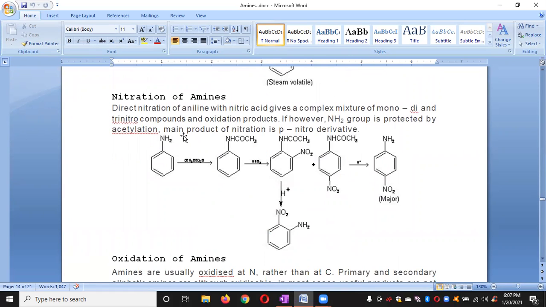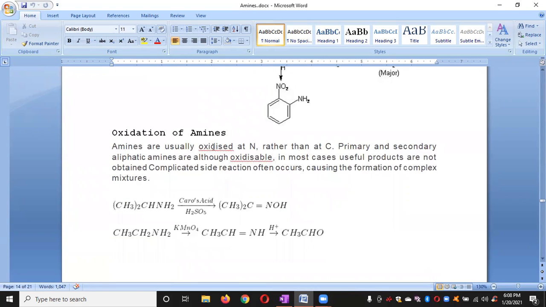Next one, nitration of aniline. We have already studied this. Again, for nitration of aniline, we need to decrease the electron releasing nature of NH2 by introducing the COCH3 group. Thereby mono nitration takes place, either at the ortho position or the para position. So we may get two products, ortho and para, and generally para will be major. Why? Because it is free from steric hindrance. Ortho will face some steric hindrance from this bulky group, so it will be the minor product, and the para substituted product is the major product.